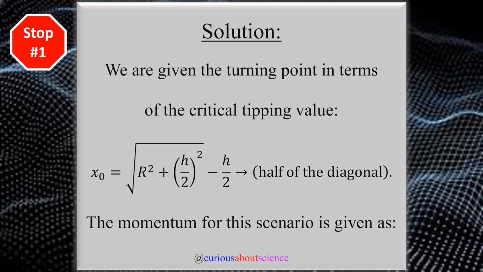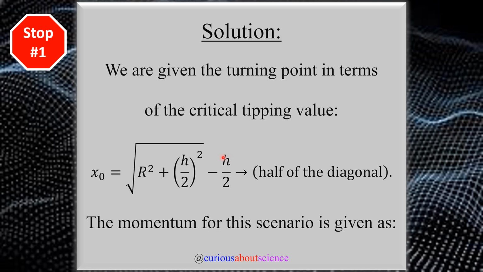Straight to stop number 1. Much like we've seen before, we are given, or we have to find the turning points. And thankfully, we're given the turning points in terms of the critical tipping value, where we have x0 equal to the square root of R, the radius, squared, plus (h over 2) squared. So this looks, of course, like the third leg of the triangle, the hypotenuse.